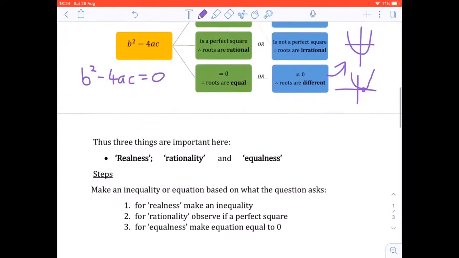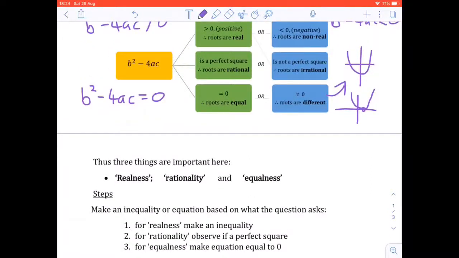In other words, 3 aspects are essential to know. The realness: if b squared minus 4ac is positive, the roots are real. If it's negative, the roots are non-real. Next is rationality. If b squared minus 4ac is a perfect square, the roots are rational. If it's not a perfect square, the roots are irrational. The next part is the equalness. So if b squared minus 4ac is equal to 0, then the roots are equal. But if it is not equal to 0, the roots are different.